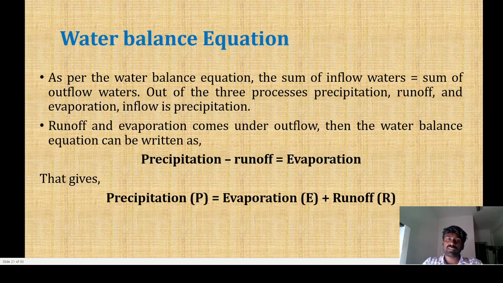Out of the processes, precipitation, runoff, evaporation, inflow, infiltration, we get the equation: precipitation minus runoff is equal to evaporation. That means precipitation equals evaporation plus runoff. So this is the water balance equation. The simple concept is that the sum of inflow is equal to the sum of outflow.